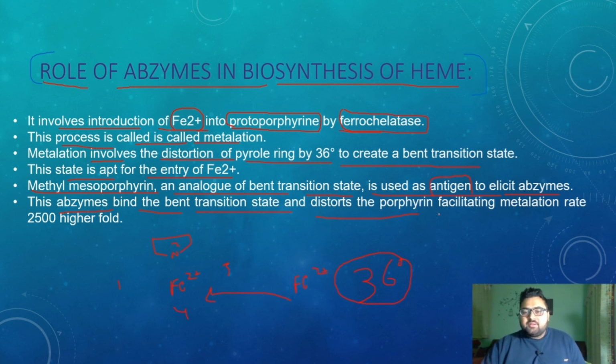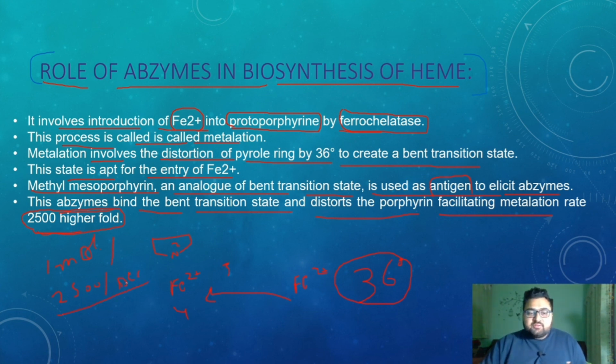And once this structure gets stabilized, there must be an increase in the rate of the reaction. It gets increased by 2500 fold. Suppose only one molecule of Fe2 plus was getting inserted per second before the enzymes, but after we have used the enzymes, 2500 atoms of Fe2 plus are getting inserted inside the tetrapyrrole ring structure per second.